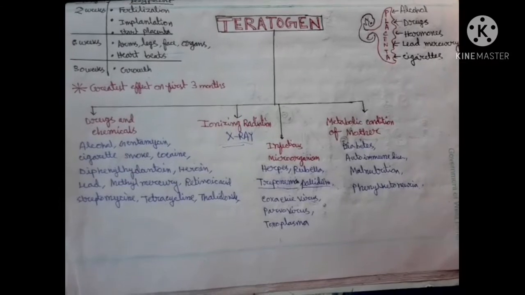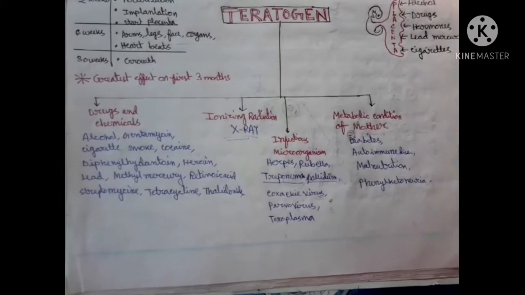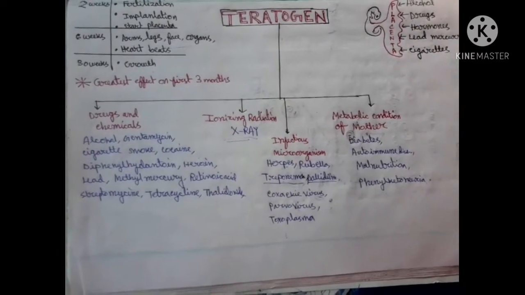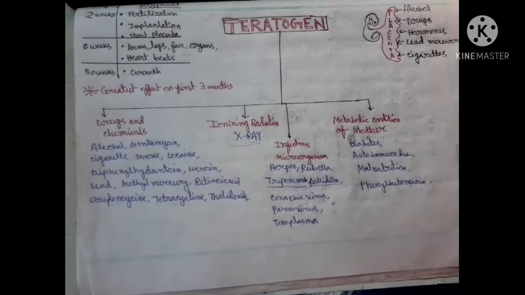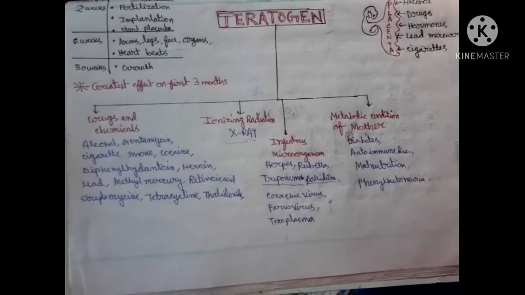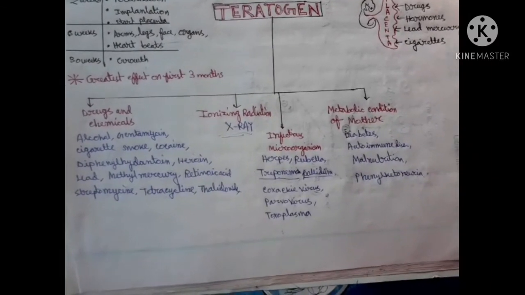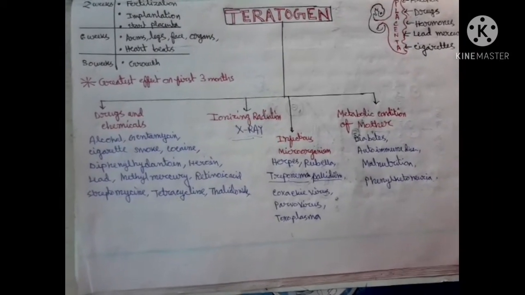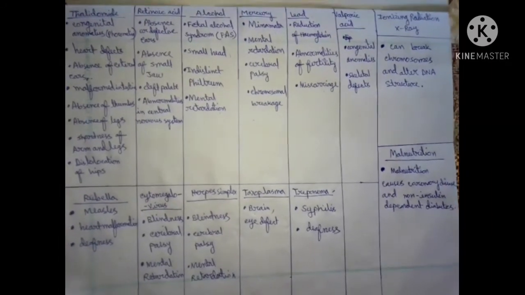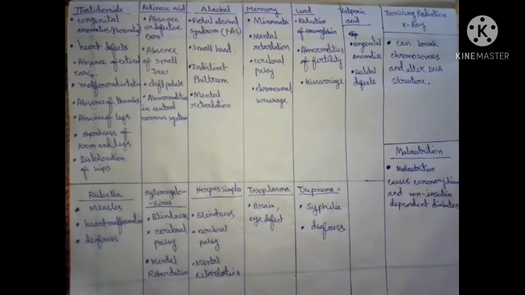But the main structures and main organs are formed in the first three months. So the teratogen affects the embryo and creates defects if it comes within the first trimester. Now let's see the teratogens and their bad impacts or effects.